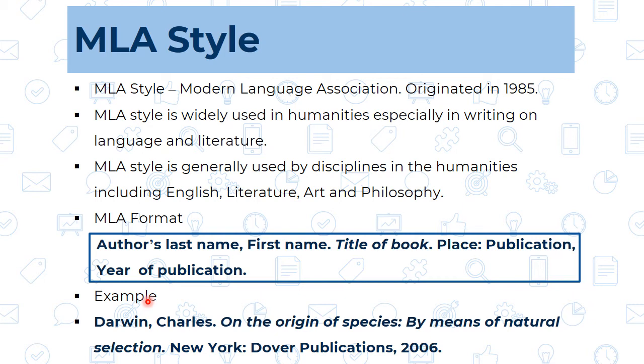If we take the same example, it will be easier for you to understand the differences. See, Darwin, it was same. Then here the complete name Charles we have given. Then the title of the book, that is On the Origin of the Species by Means of Natural Selection. Then publication, that is place of publication New York, and then publication, that is Dover's publication, and at last we are going to mention this year. So these are the two differences between APA style and the MLA style.